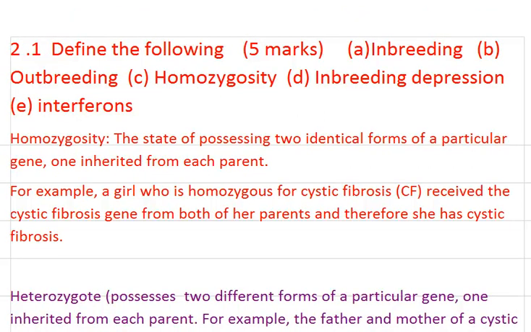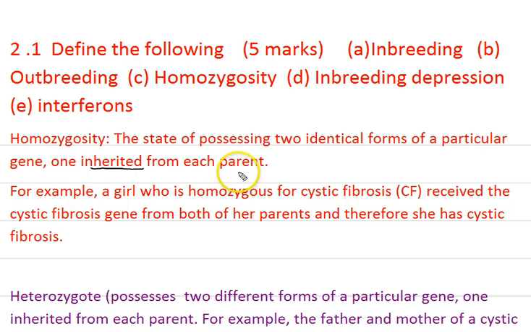Then now homozygosity. So what is homozygosity? In fact, you have studied in detail in your 5th chapter. Now homozygosity is a state of possessing two identical forms of a particular gene. So this is what is homozygous. As you are aware, genes always move in pairs. So in this case, two identical forms of a particular gene, one is inherited from the paternal genome and one from the maternal. That is from each parent.